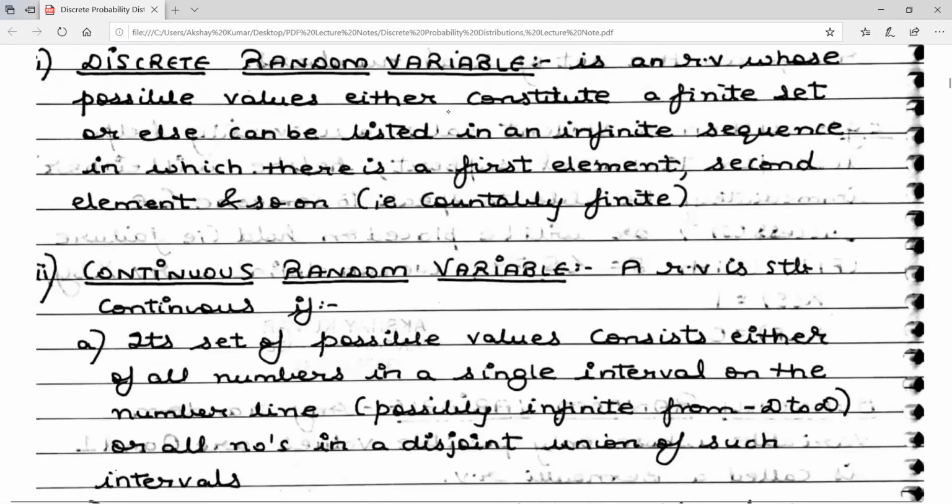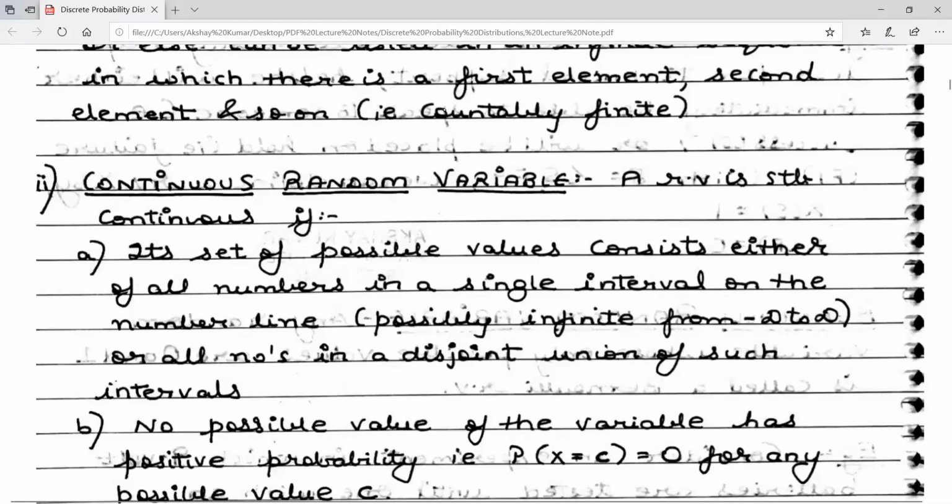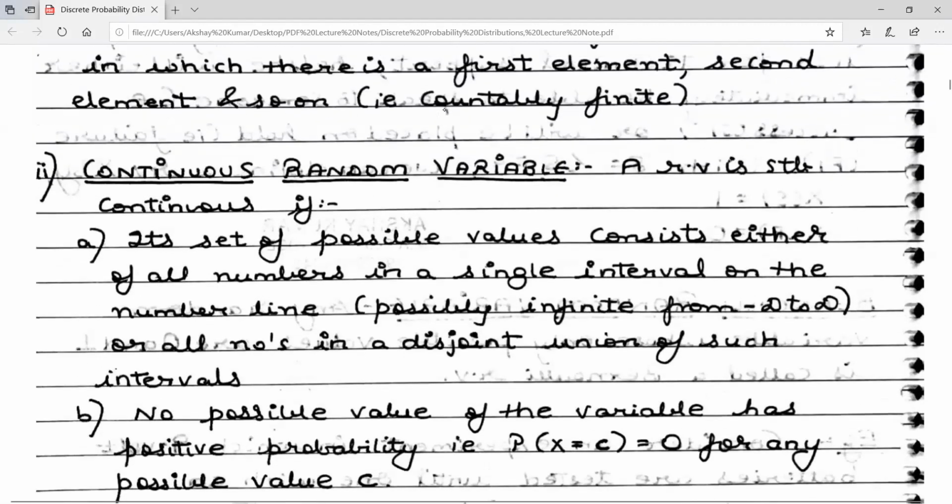Continuous random variables. When is a random variable said to be continuous? It is said to be continuous if the set of possible values consists either of all numbers in a single interval on the number line or all numbers in a disjoint union of such intervals. And second, no possible value of the variable has positive probability.